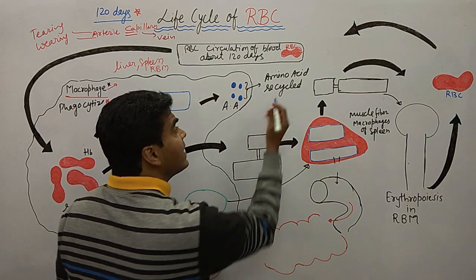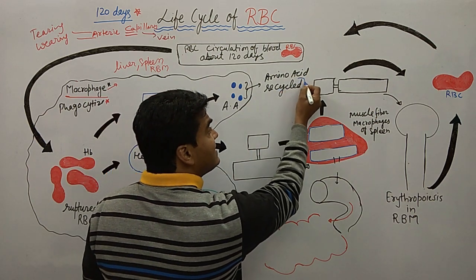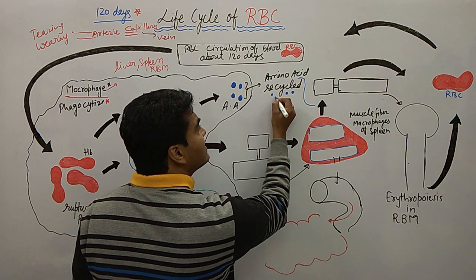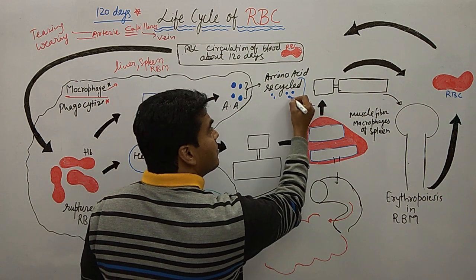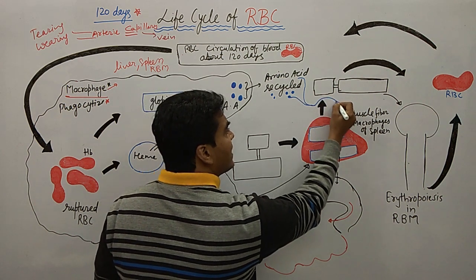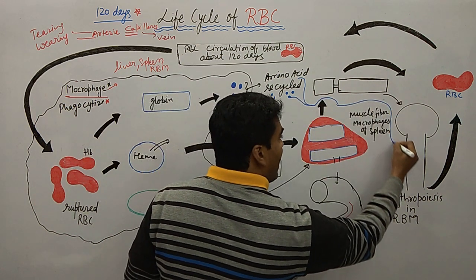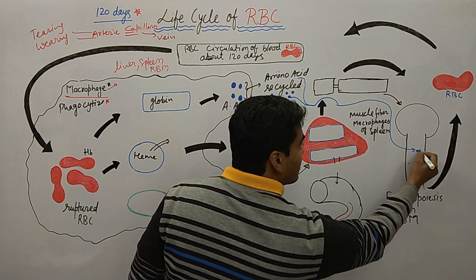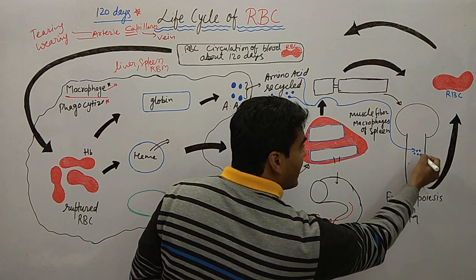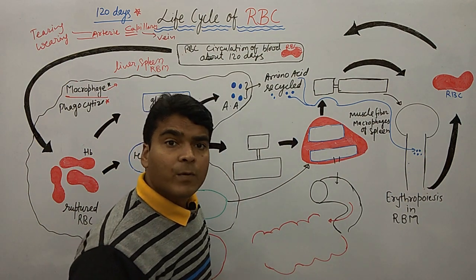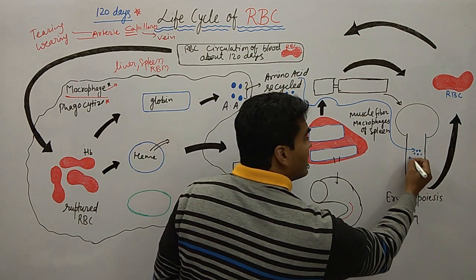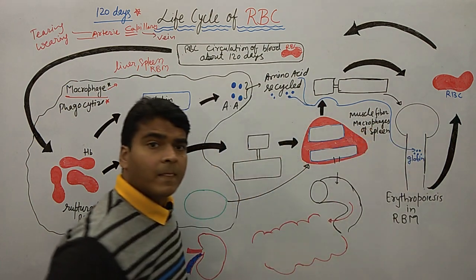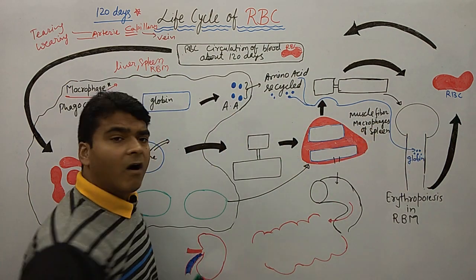We send these amino acids into the RBM, the red bone marrow, and there in the RBM we again get globin. This is the story of globin.